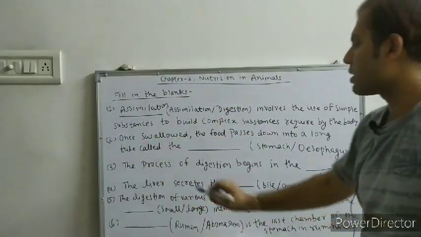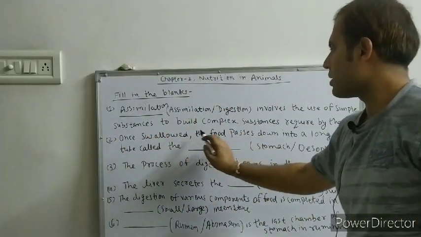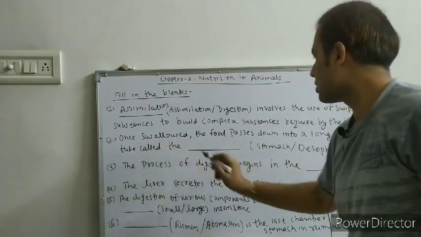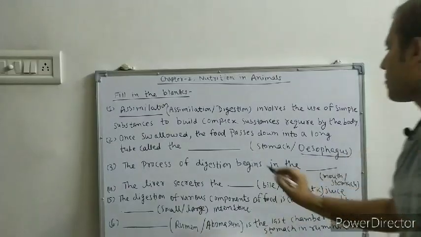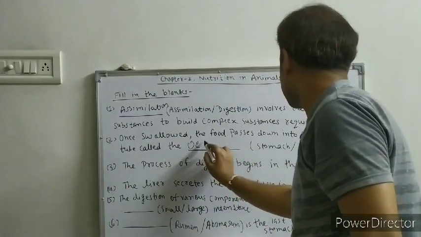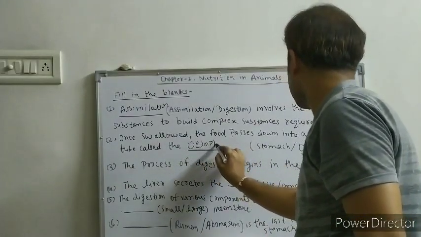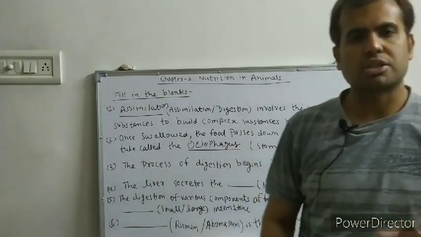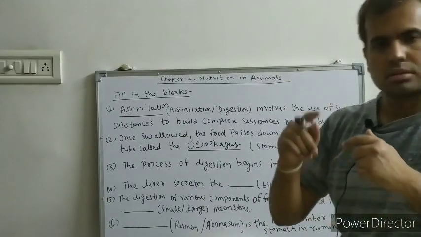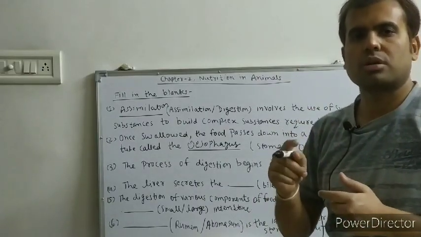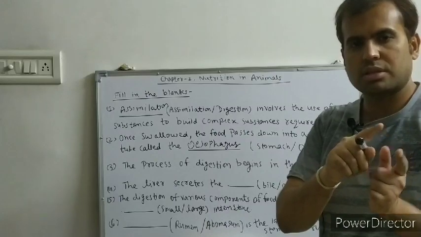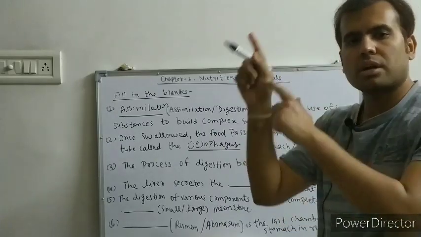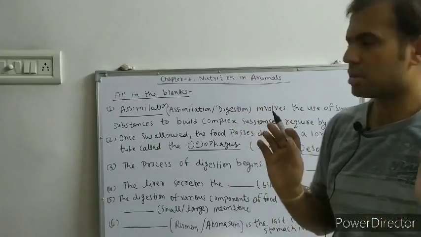Second, fill in the blank. Once swallowed, the food passes down into a long tube called the esophagus. See, in the human digestive system, after the food passes through the ingestion process, food moves to the long tube called the esophagus.